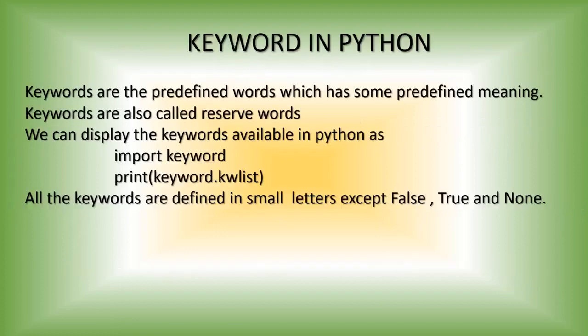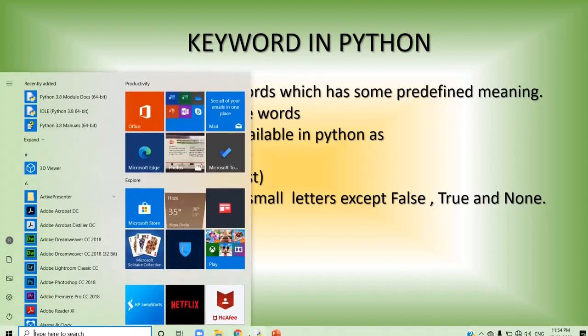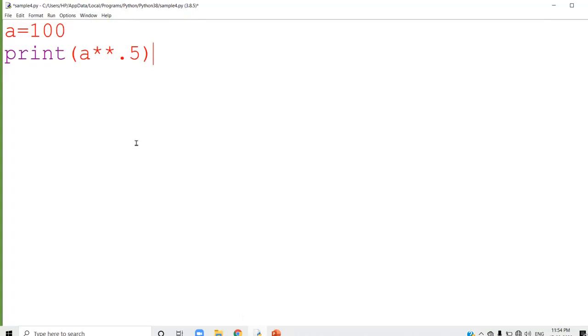Now we can see the different types of keywords available in Python. To display the keywords available in Python, we have to use two statements. One is import keyword, and then use the print statement to display the keywords: import keyword, print keyword.kwlist.